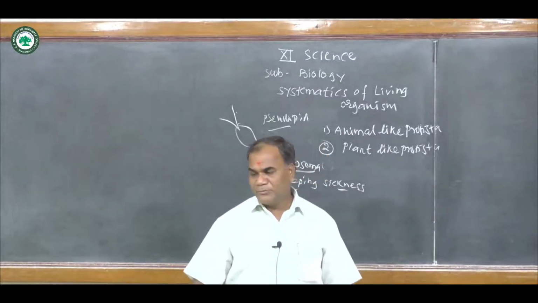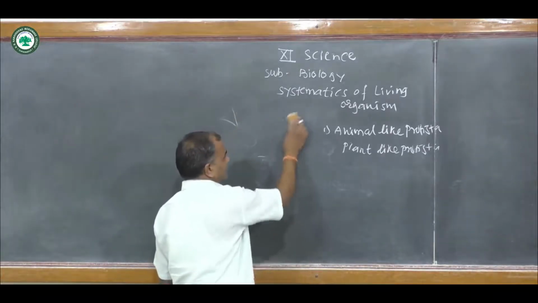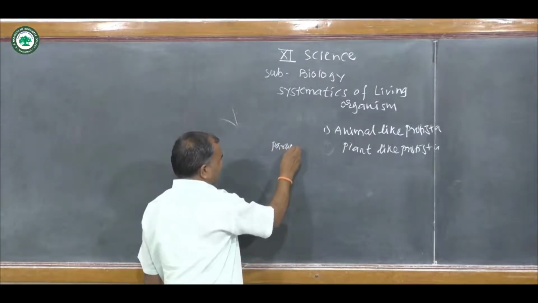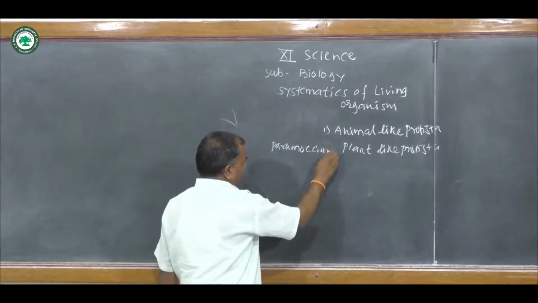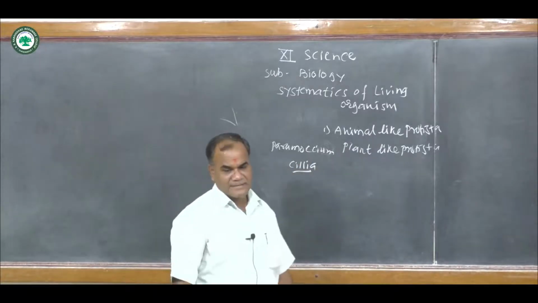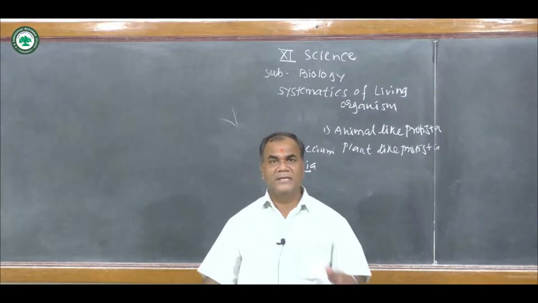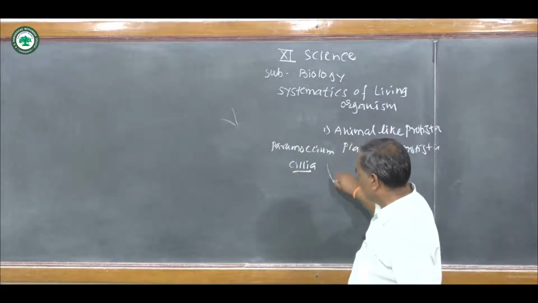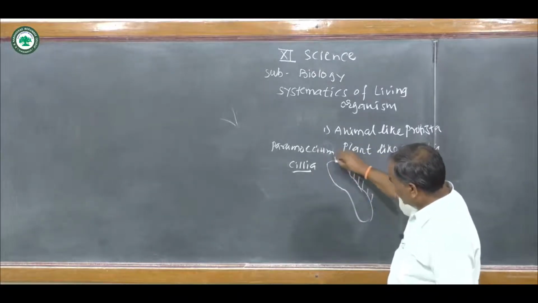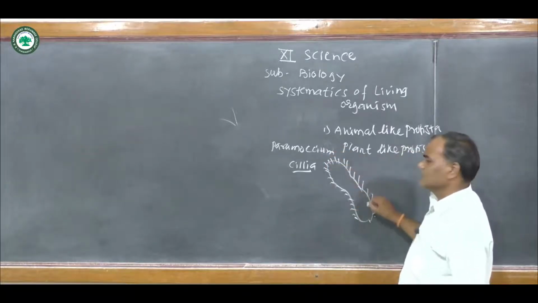Then the next organism is the Paramecium. First we saw that the locomotory organs are pseudopodia, but in Paramecium the locomotory organs are the cilia. This type of movement is known as ciliary movement. This ciliary movement is found in the animal-like protist Paramecium. It looks like a slipper-shaped organism. The cilia are found on the external covering of this organism, so its movement is ciliary movement.